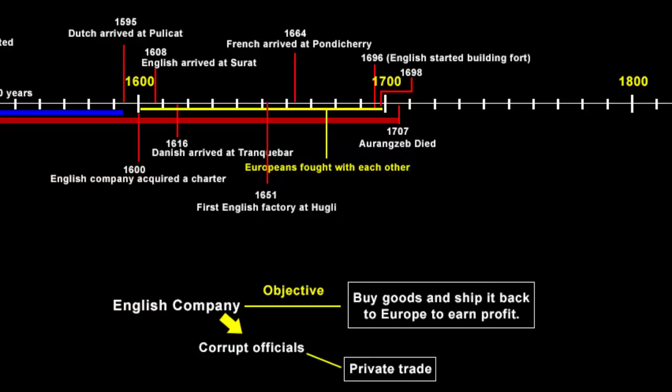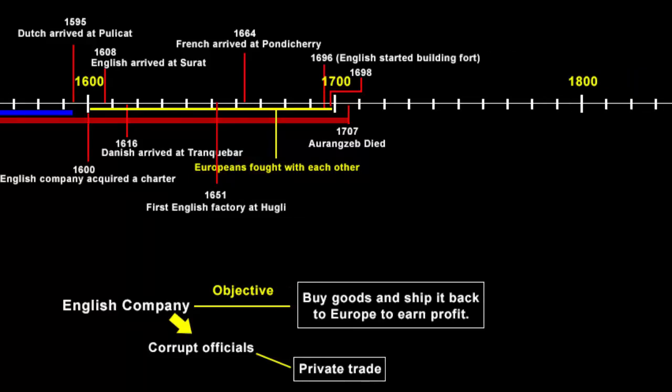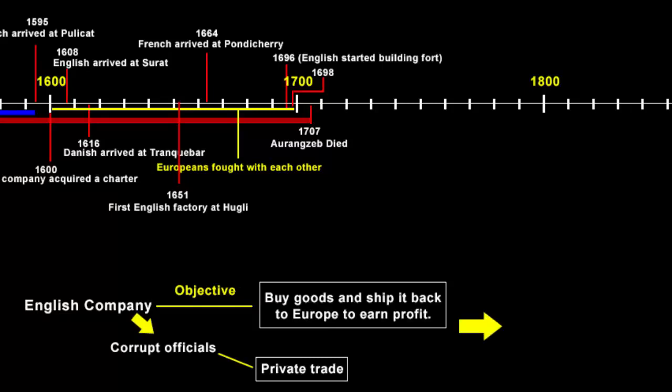So we just read that the officials of the company who were carrying on private trade on the side were not paying any tax. Now this was causing heavy loss of revenue to the Bengal government.